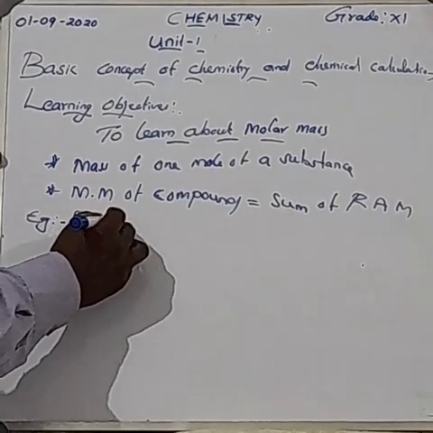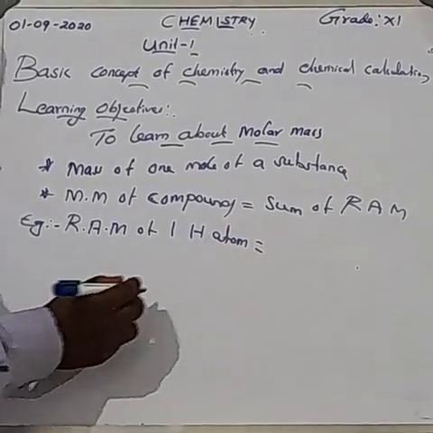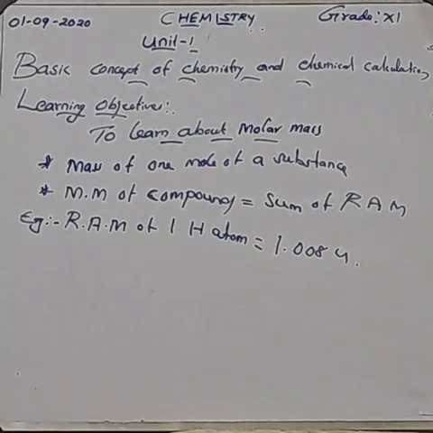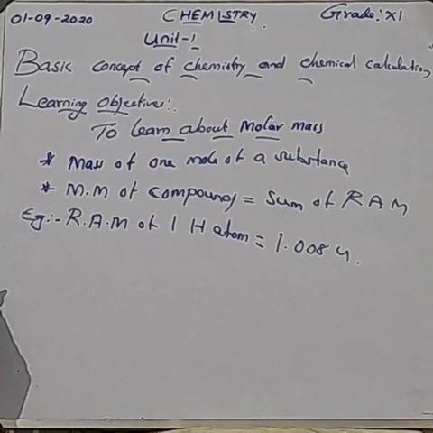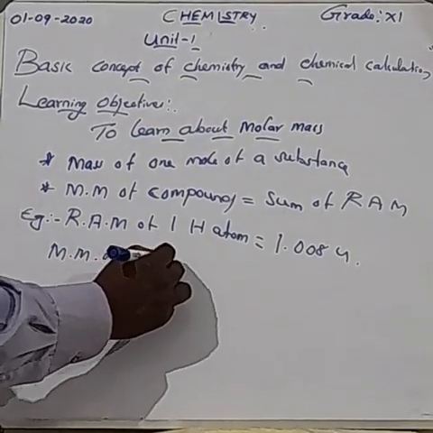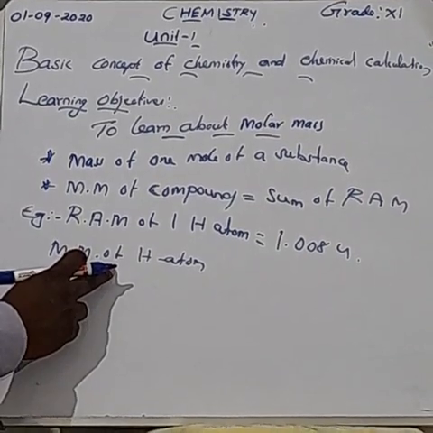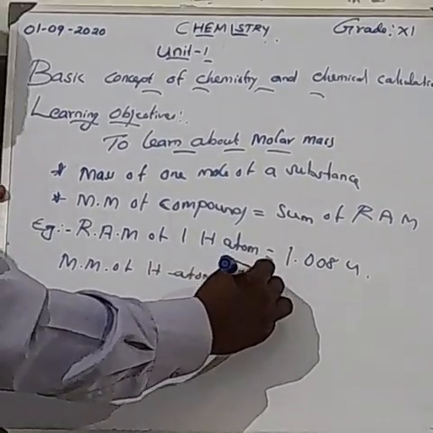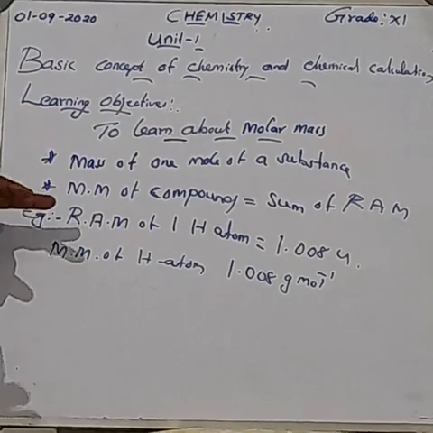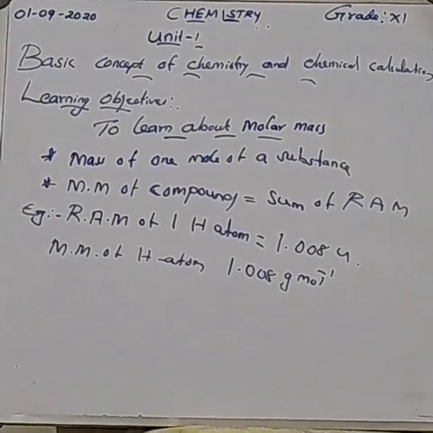Relative atomic mass of 1 hydrogen atom is equal to 1.008 unified atomic mass.